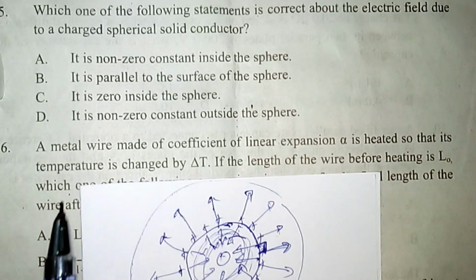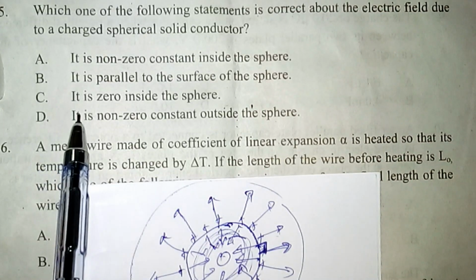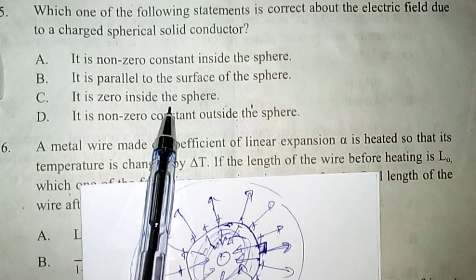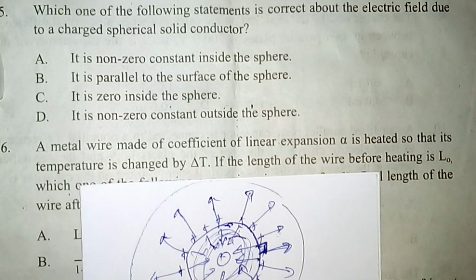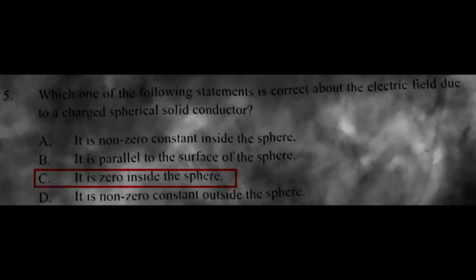So the correct answer is alternative C, which says it is zero inside the sphere. That means the static electric field of any conductor is always zero inside that conductor.